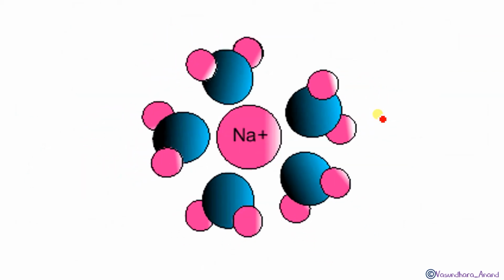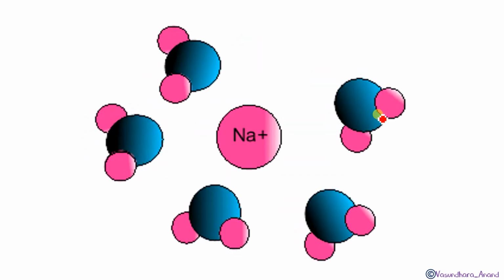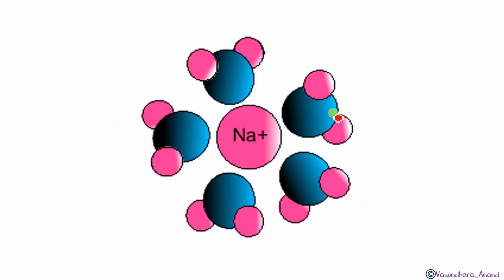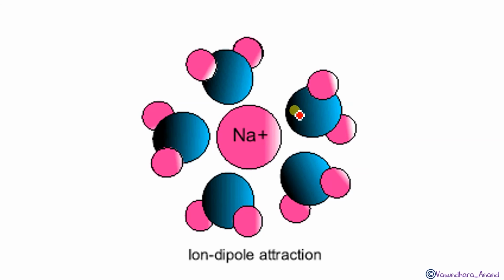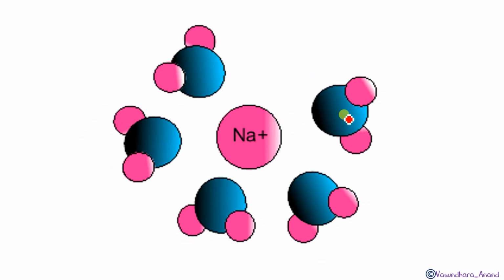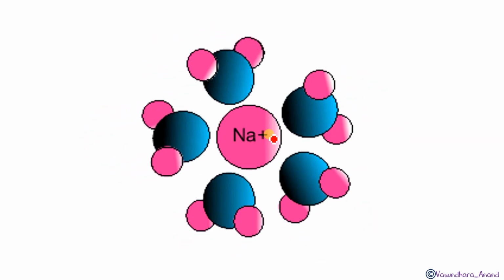Another example, you can see Na plus, how the molecules show ion-dipole attraction. Yes, this is the cation. So obviously the blue part is negative, isn't it? This is the polar molecule. So the one with the negative charge will be the compound.